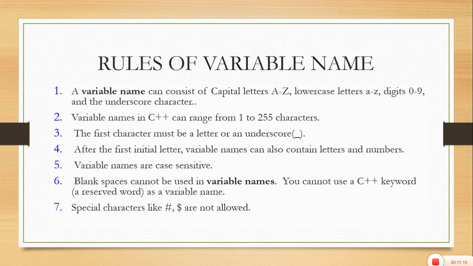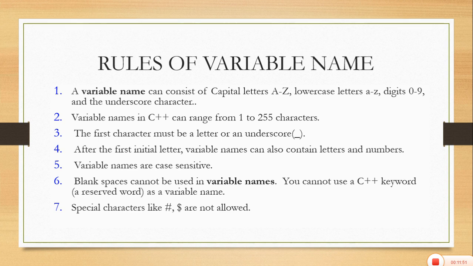The first character must be a letter or an underscore, so it means that no digit can be the first character of a variable name. After the first initial letter, variable names can also contain letters and numbers. In between the variable name you can use numbers, but the first character of the variable should not be a digit. Fifth, variable names are case sensitive.